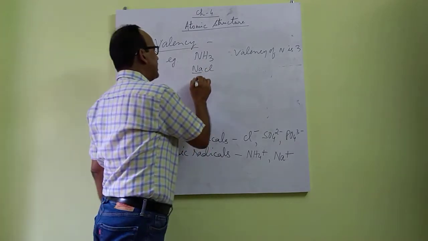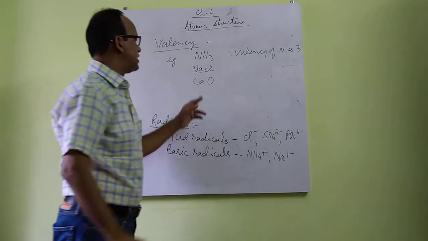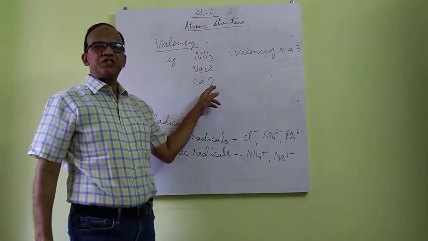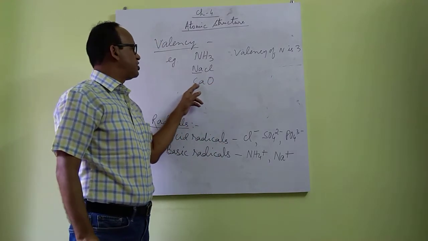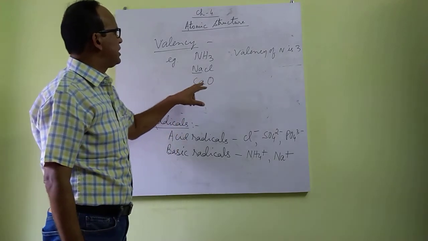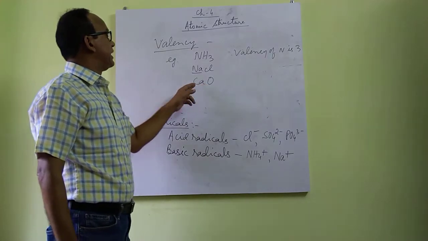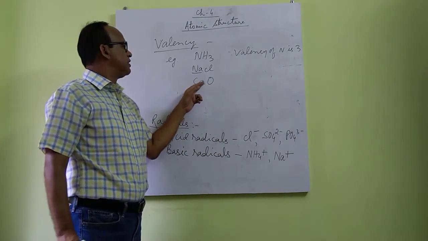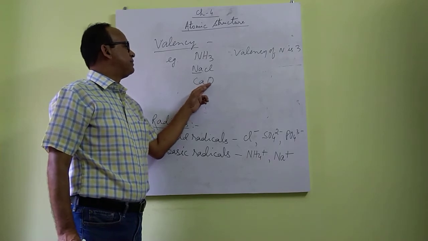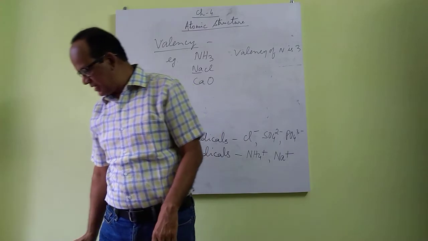If we see calcium oxide, calcium combines with 1 oxygen atom, so valency of calcium is 2 because when any element combines with oxygen atoms, double the number of oxygen atom is the valency of the atom.